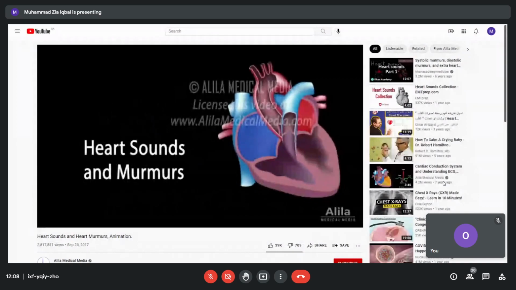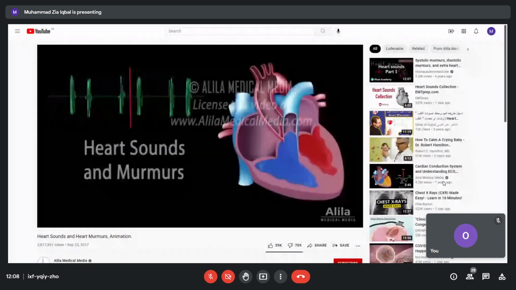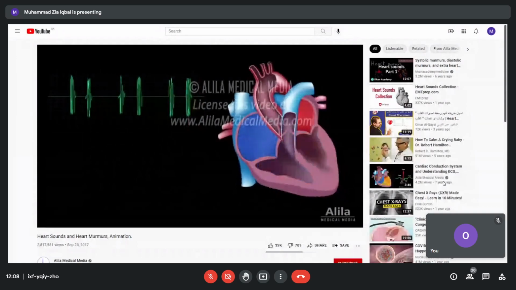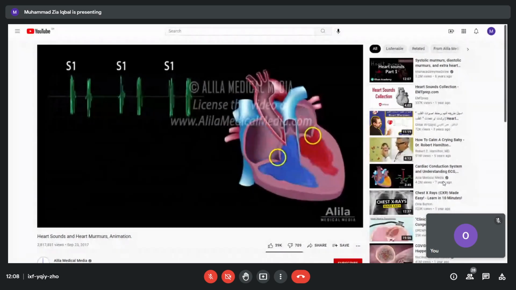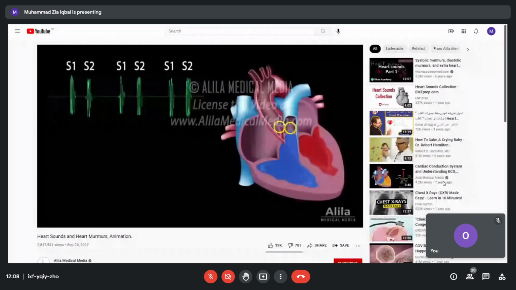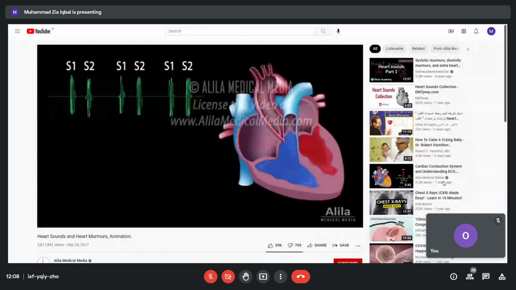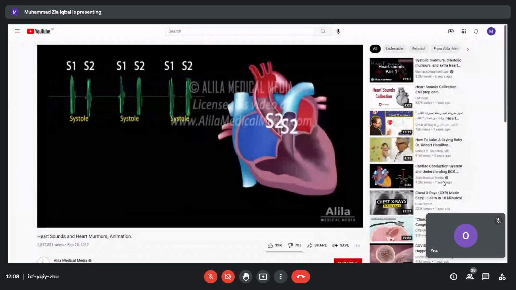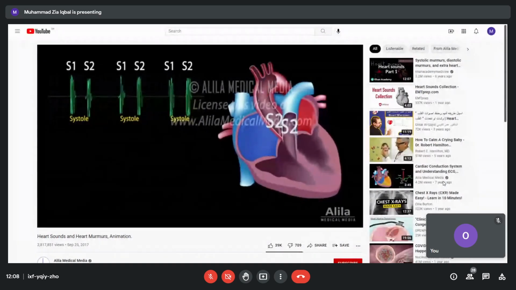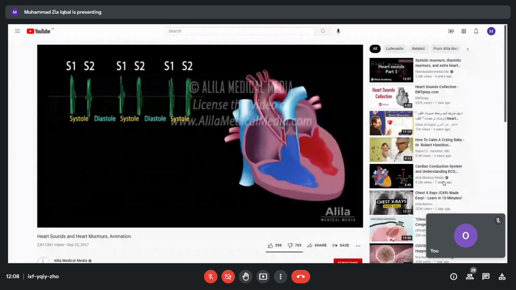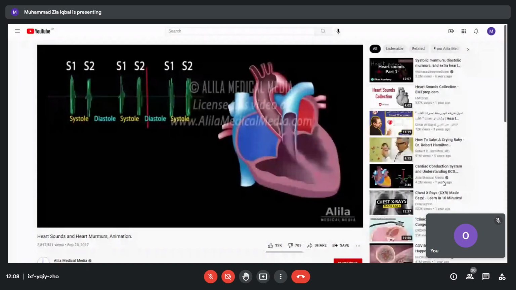When a healthy heart beats, it makes a lub-dub sound. The first heart sound, lub, also known as S1, is caused by the closing of the AV valves after the atria have pumped blood into the ventricles. The second heart sound, dub, or S2, originates from the closing of the aortic and pulmonary valves right after the ventricles have ejected the blood. The time interval between S1 and S2 is when the ventricles contract, called systole. The interval between S2 and the next S1 is when the ventricles relax and are filled with blood, called diastole. Diastole is longer than systole, hence the lub-dub, lub-dub, lub-dub.